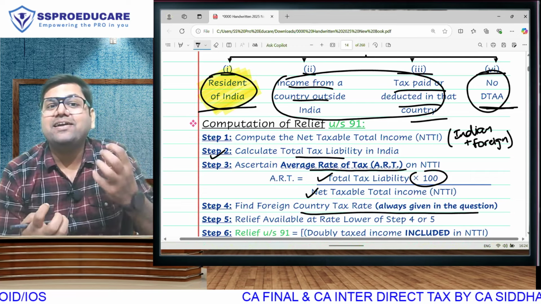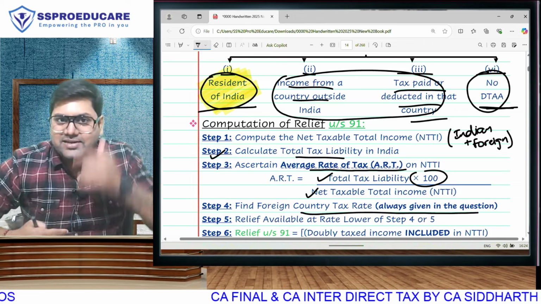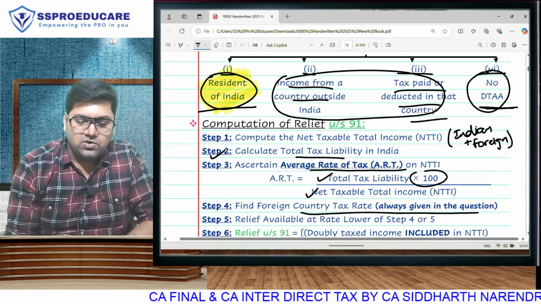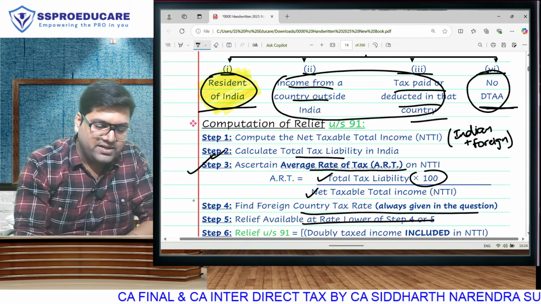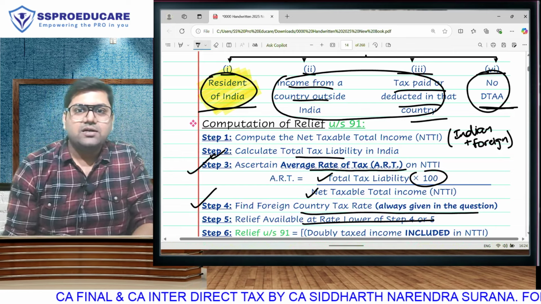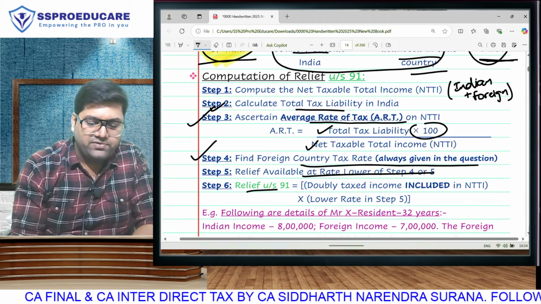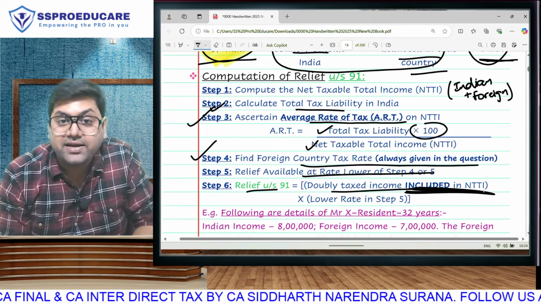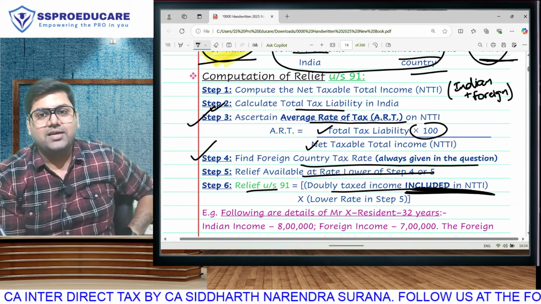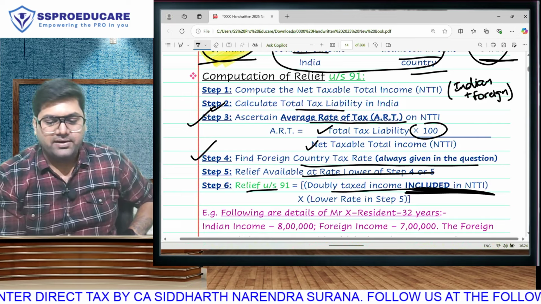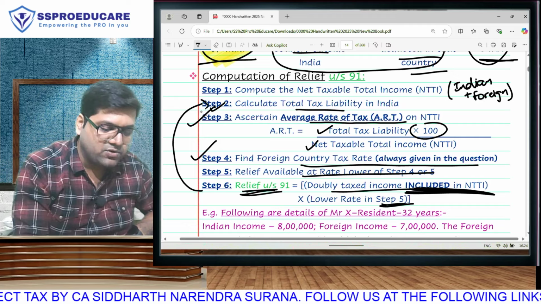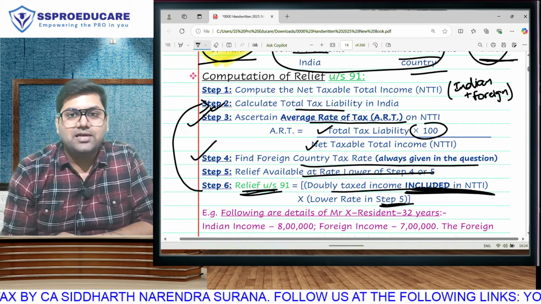So take the tax rate in India or the tax rate in the foreign country, whichever is lower. Tax here or tax there, whichever is lower. Take the lower of this average rate and this foreign rate. Rate of India, the average rate, and the rate of the foreign country given in the question. Take whichever is lower and find out your relief. Doubly taxed income, which is included in NTTI. So if you have taken any exemption or deduction against that income, that much will not be eligible. Doubly taxed income included in NTTI into the lower rate will be your relief. Subtract this relief from the tax that you have calculated here to get your final tax liability in India.